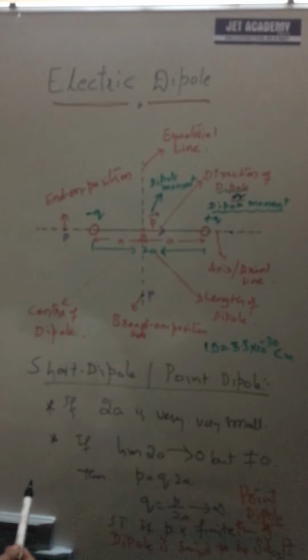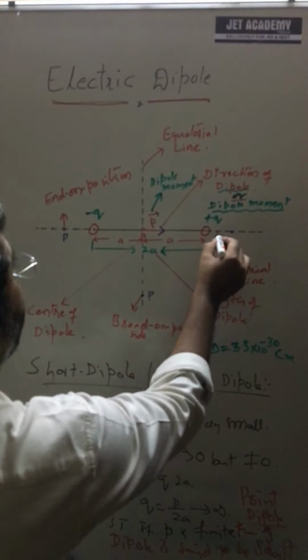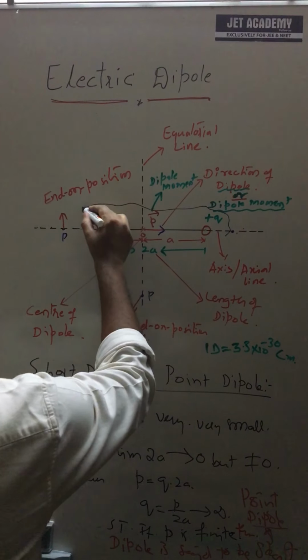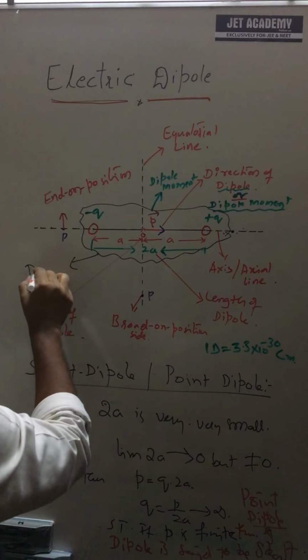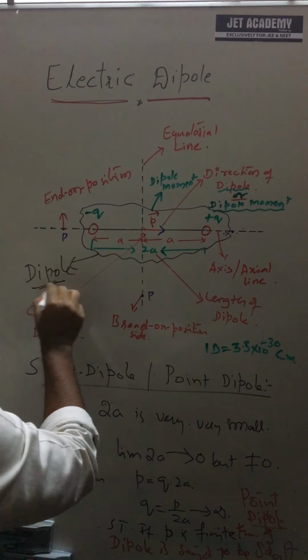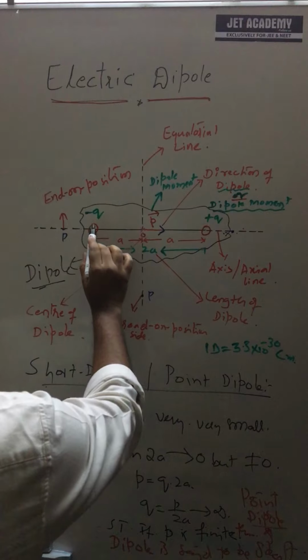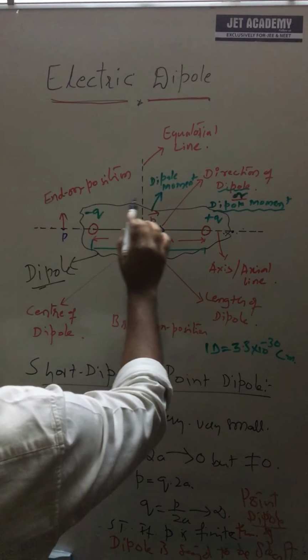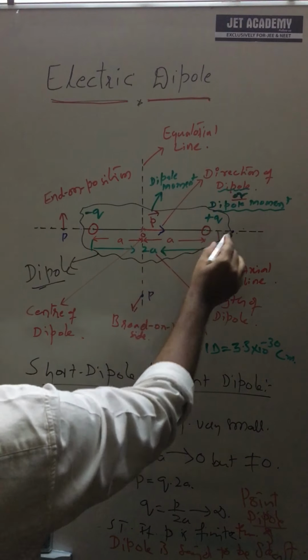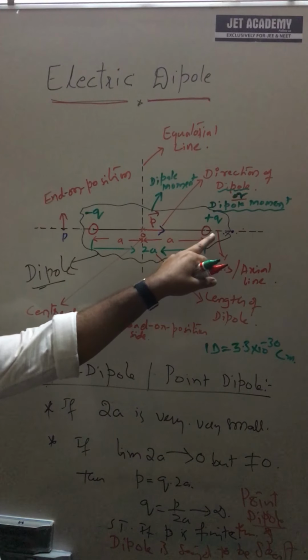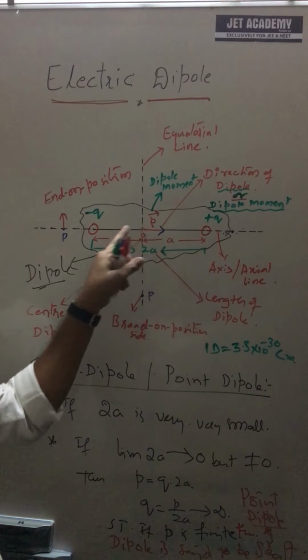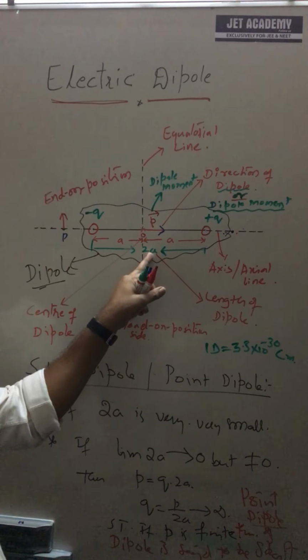First, what is a dipole? A dipole is a system of charge. Two equal unlike charges separated by a very small distance is called a dipole, and the separation between the two poles of the dipole is called the dipole length.